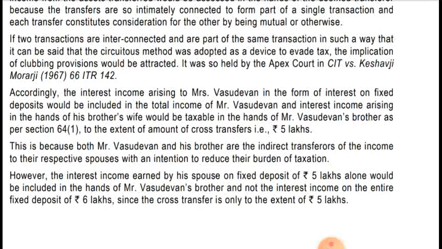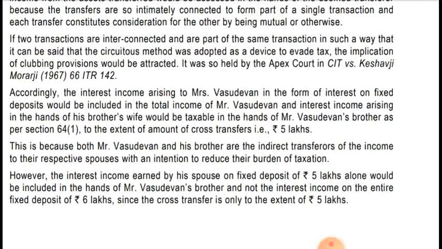However, the interest income earned by the spouse on the fixed deposit of 5 lakhs alone would be included in the hands of Mr. Vasudevan's brother, and not the interest income on the entire fixed deposit, since the cross transfer is only to the extent of 5 lakhs. So Mr. Vasudevan transferred 6 lakh rupees, and the entire 6 lakhs was invested by his brother's wife in the bank, but the cross transfer amount is only up to 5 lakhs.